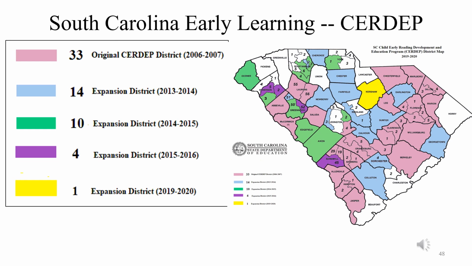To give you an idea of how the CERDEP program map appears in South Carolina, the color codes indicate those counties where CERDEP programs are in place.